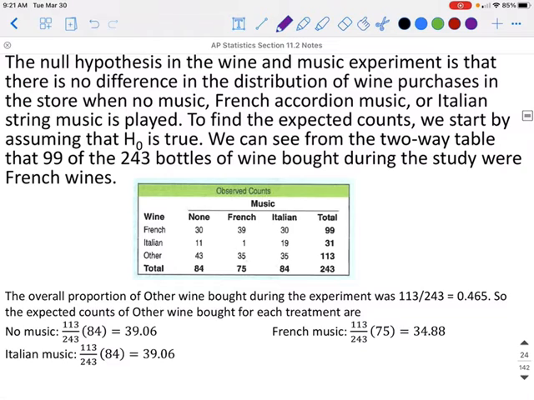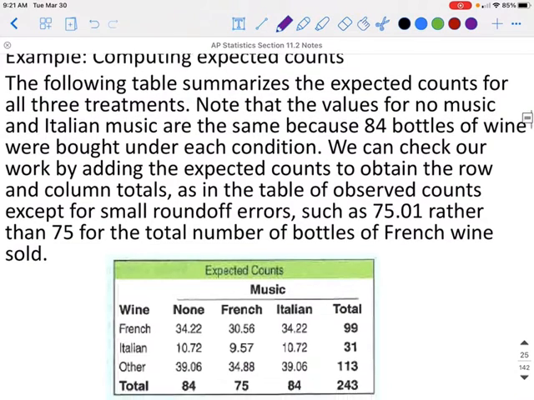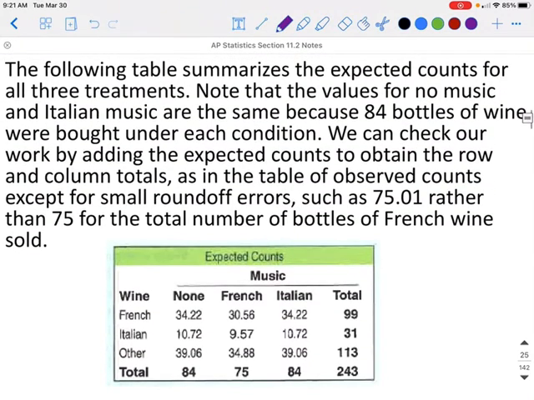And again, we can do the same thing for other wines that are purchased. Out of the 243 bottles that were purchased, 113 of them were other types of wine. And again, you would multiply each of those by how many total bottles were purchased during those musical types to figure out the expected values. So the following table summarizes the expected counts for all three treatments.